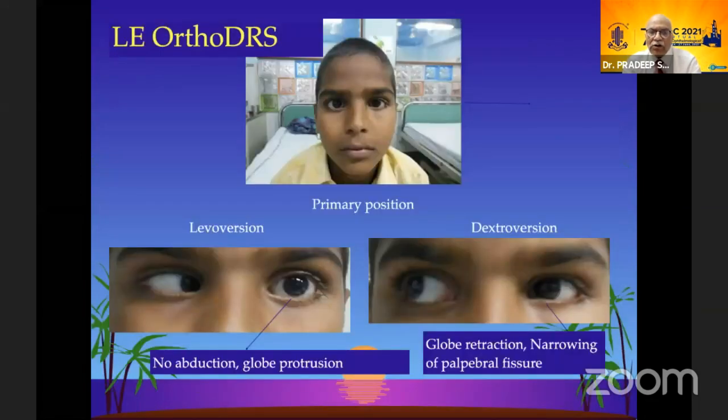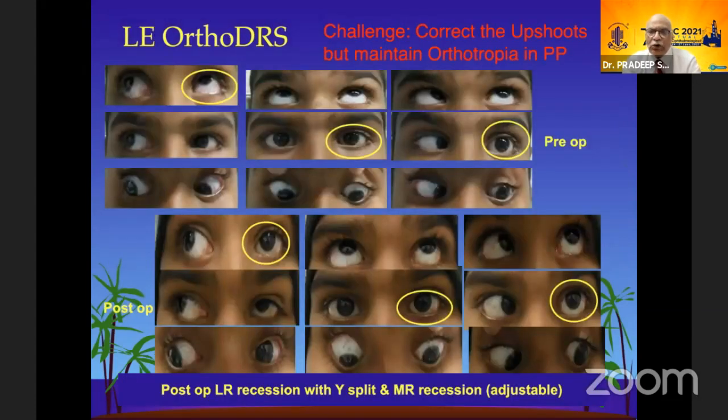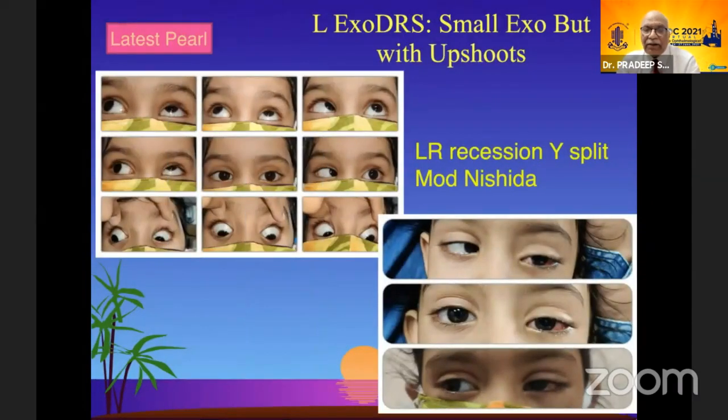Ortho-DRS is a little more difficult game to tackle because the challenge is to correct the upshoots and downshoots, which may be significant, but still maintain the orthotropia in the primary position. Many strabismologists may avoid doing ortho-DRS cases for this reason. But when you have to do it, you should always do an adjustable MR recession or a controlled MR recession with an LR Y split so that you can retain the ortho positioning in the primary position as well as correct the problem that is there.